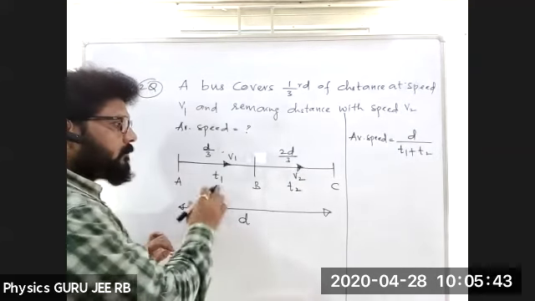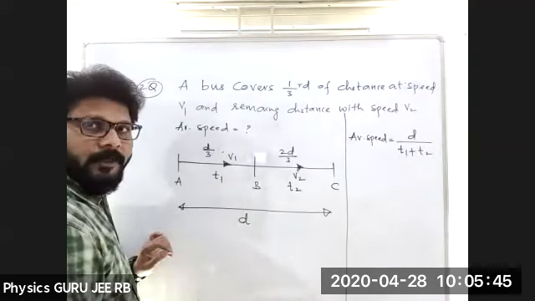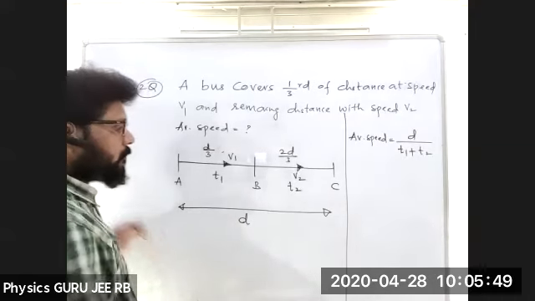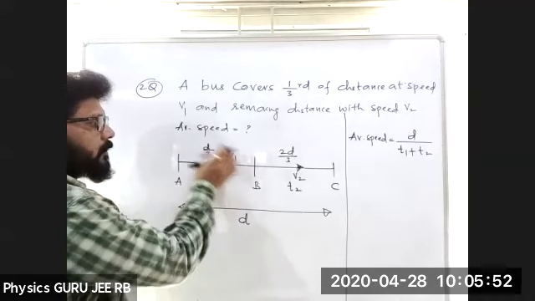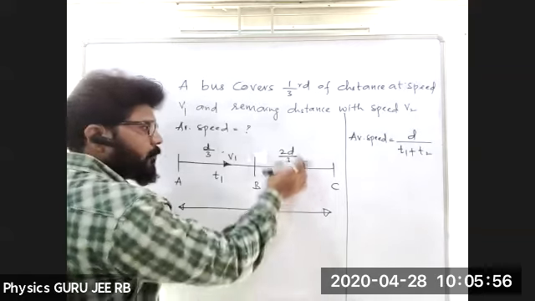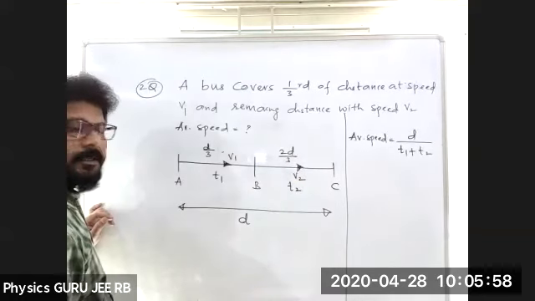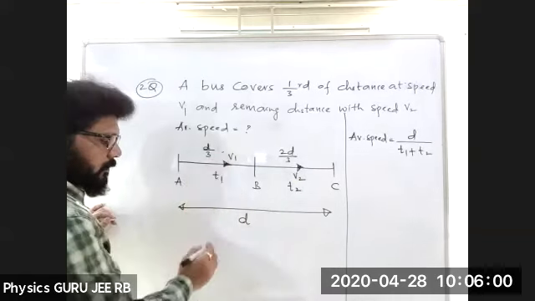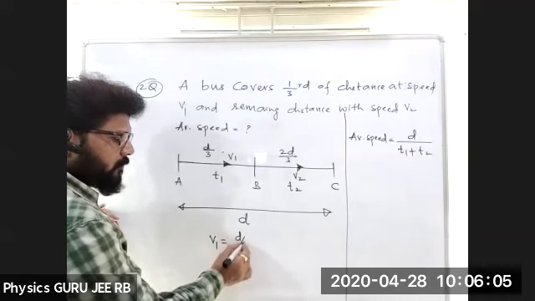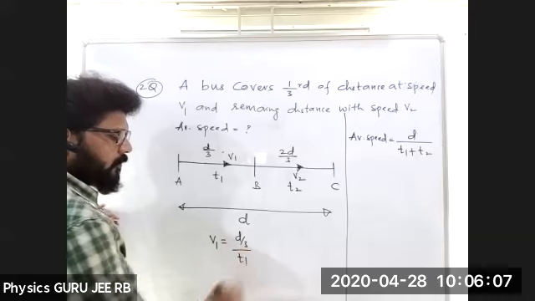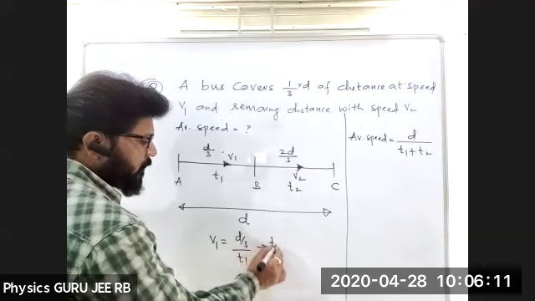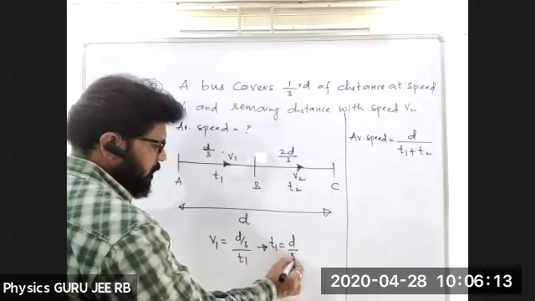Okay, now what is T1? What is T2? Now T1, V1, D by 3; T2, V2, 2D by 3. So V1 is the speed with which it traveled a distance of D by 3 in a time interval of T1 seconds. That means from which I can write T1 equals D by 3V1.